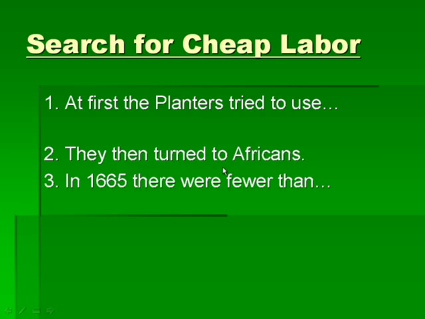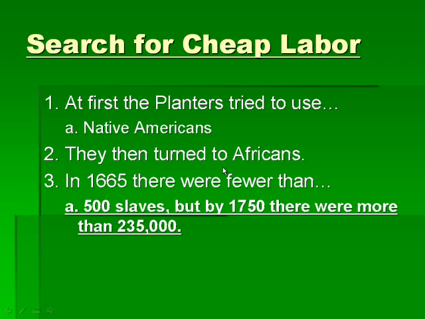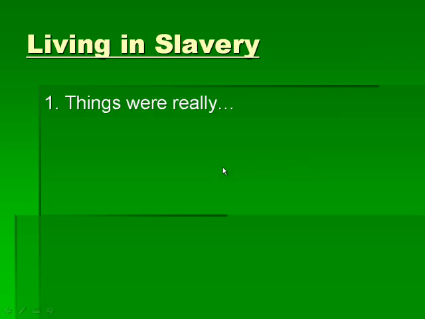Search for cheap labor. At first, the planters, the rich elite, tried to use Native Americans, but they died too quickly, like we've talked about. They turned to Africans because they are immune to the diseases. They've worked, they have experience. And that means that the number of African slaves is going to increase over time. Now, in 1665, there were fewer than 500 African slaves in the colonies. And by 1750, less than 100 years later, there are more than 235,000 African slaves. That's a huge, huge increase.